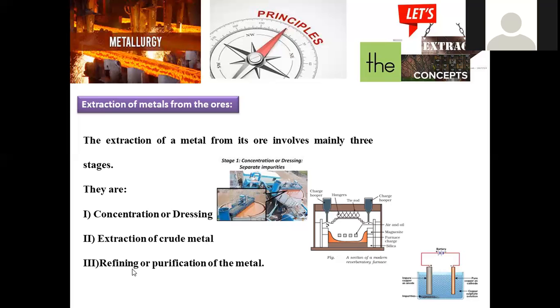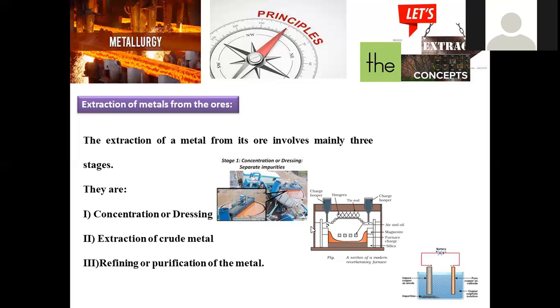Refining is where the metal is converted into 100% pure. It is the final step of purification, called refining. Here there are various methods: concentration followed by extraction followed by refining. All these are applied. The type of method applied depends upon the type of ore we are choosing for purification.